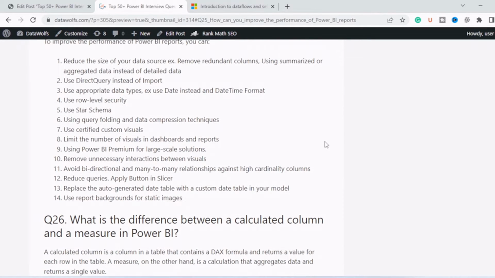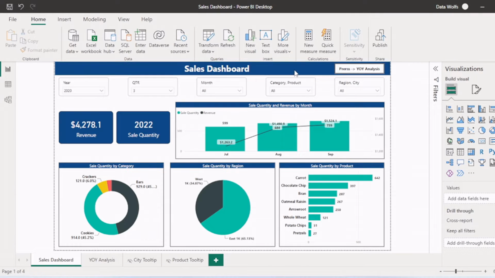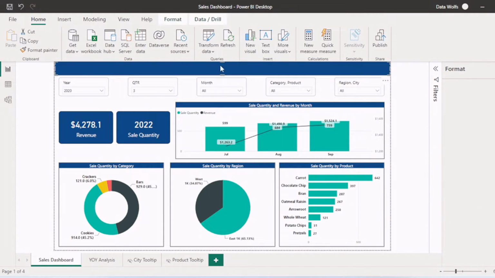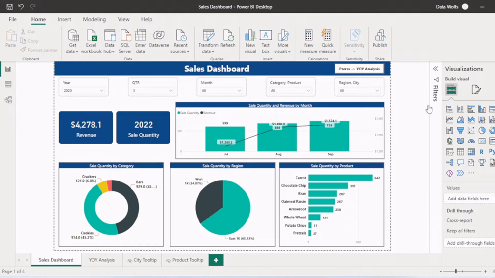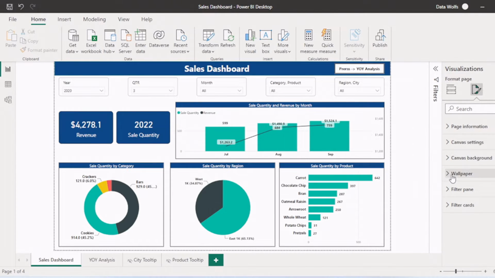Next is use report backgrounds for static images. So if you're using some images or formatting, try to create a background and then paste that background in Power BI. So instead of using all these bars and text, what you can do is go to the visualization pane, create a background, canvas background, and load the background through this.